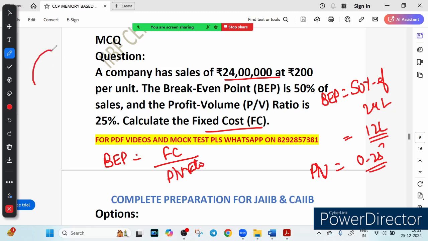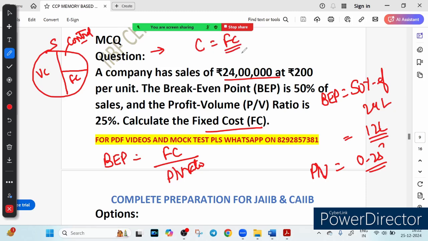Suppose this is our sales. One part of the sales is variable cost, you know very well, and the other part of the sales is called contribution. Inside contribution you will get two parts: one is the profit, and the other is the fixed cost. So at BEP, no profit is there, so contribution will be equal to fixed cost.